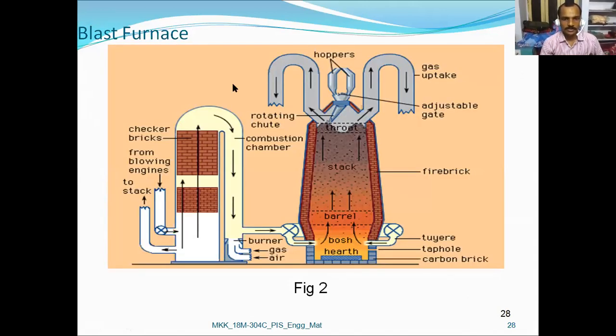These parts we have studied just now, but let us focus on the important parts. This is the tuyere, the air blast, where the air blast is created. The tap hole, this is a hopper, this is the throat, stack, and barrel. In between these stages, different temperatures are attained.